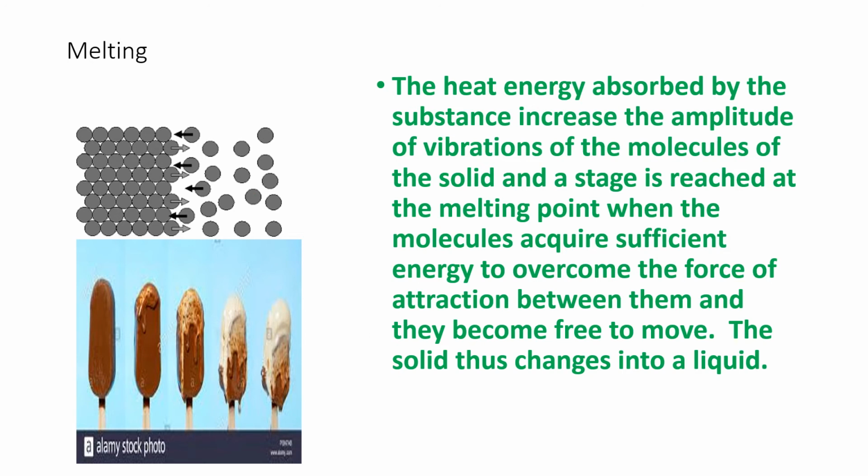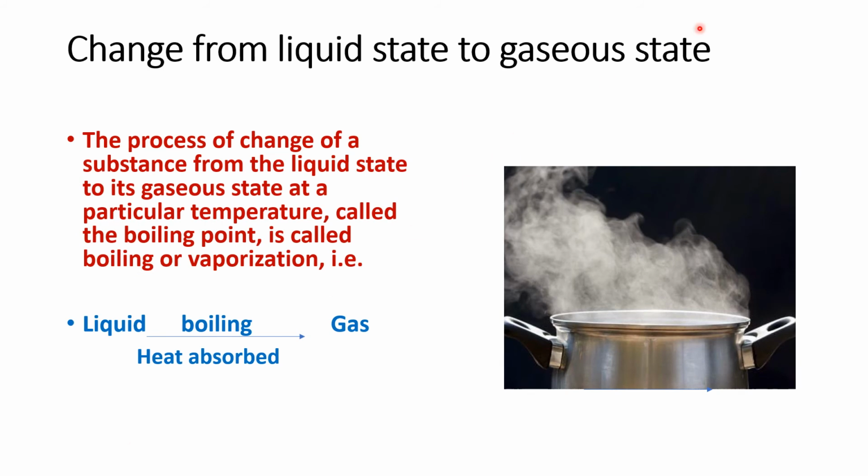Now we come to another process. This is liquid state changing to gaseous state. See, when you boil some water, what happens? The liquid starts changing into a gas. Steam is formed. So what is this process called? This is called vaporization. Okay, let us see. The process of change of substance from the liquid state to its gaseous state. So which state? Liquid to gas. This process is called boiling or vaporization.